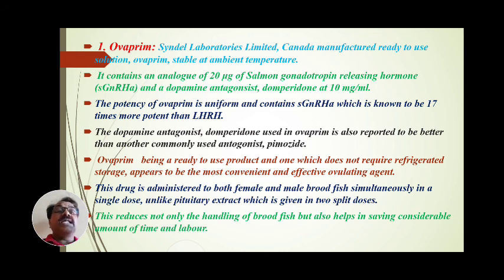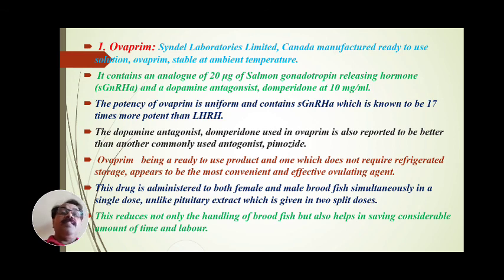It contains an analog of 20 micrograms per ml of salmon gonadotropin releasing hormone, GnRH, and a dopamine antagonist, domperidone, at 10 mg per ml. These are combined to form the synthetic hormone called Ovaprim. The potency of Ovaprim is uniform.